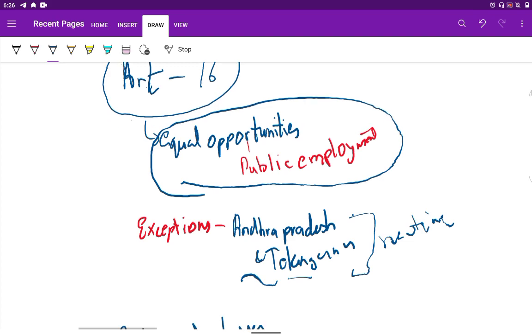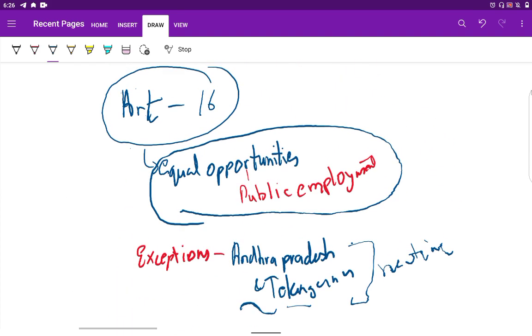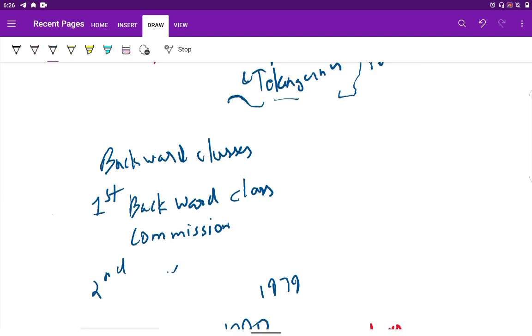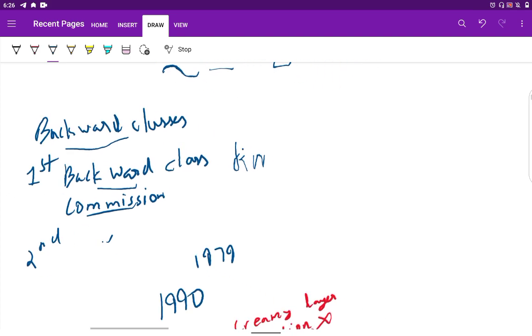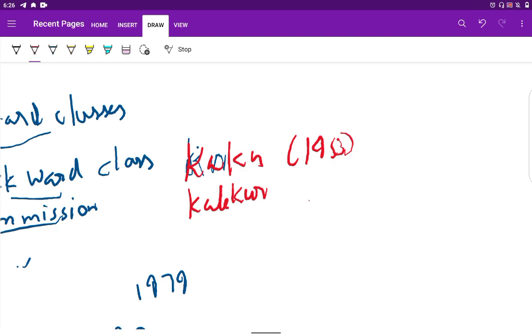Now backward classes. In the pretext of Article 16 only, we are going to learn about these backward classes. So the first Backward Class Commission was under the chairmanship of Kaka Kalelkar. It was constituted in 1953, and it submitted its report in 1955.